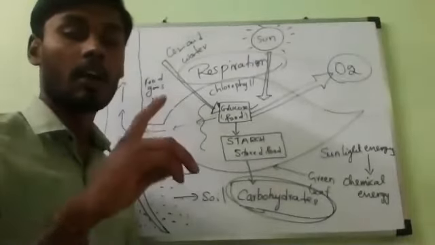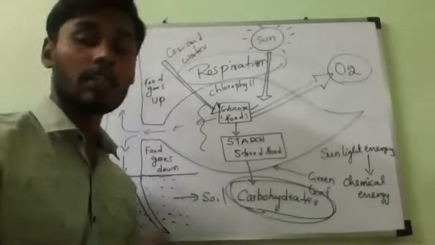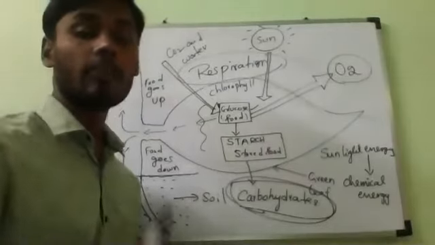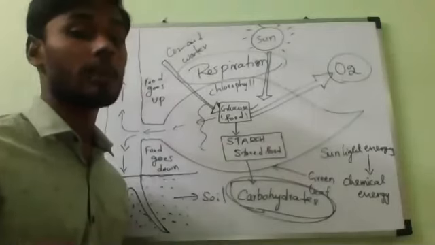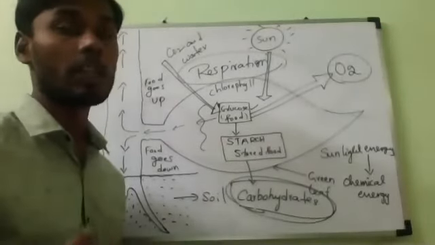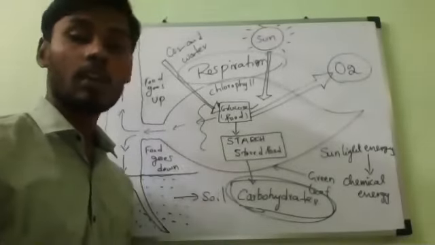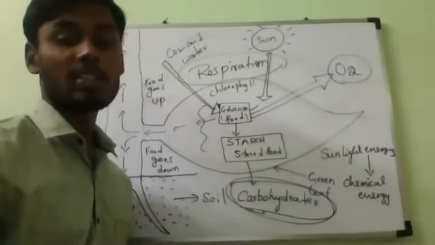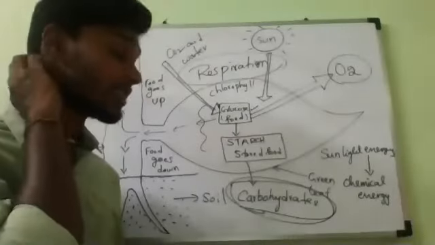So if you eat any kind of food, onion, pulses, popcorn, dosa, cauliflower, whatever it is, any fruit or vegetable, the chemical energy stored in them is released in our body during respiration. That chemical energy is utilized for our biological processes. You understand? Yes or no? So this is all about the photosynthesis reaction in the green leaves of a plant.